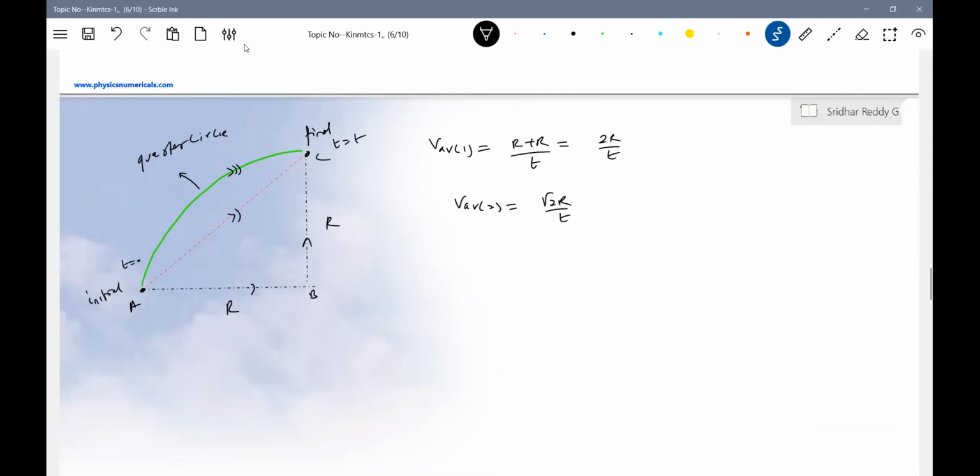Root 2 r by t. What is the average speed for path 3? It should be equal to pi r by 4. Sorry, pi r by 2, path length by t. So pi r by 2t. Like this, we can define the average speed for different paths.